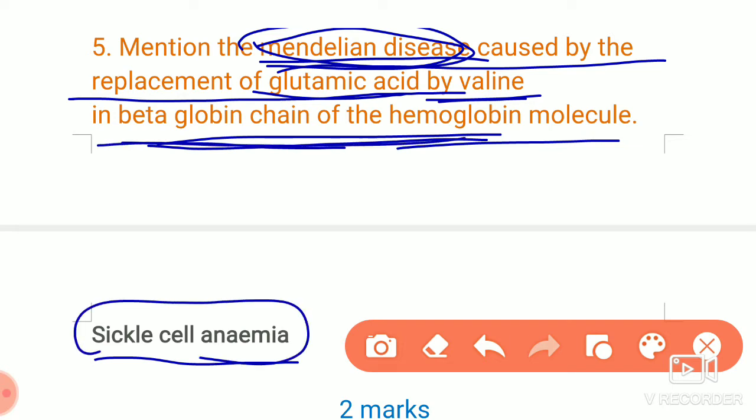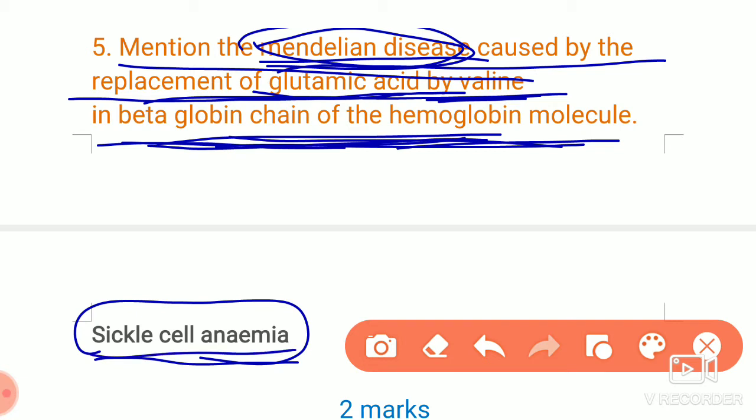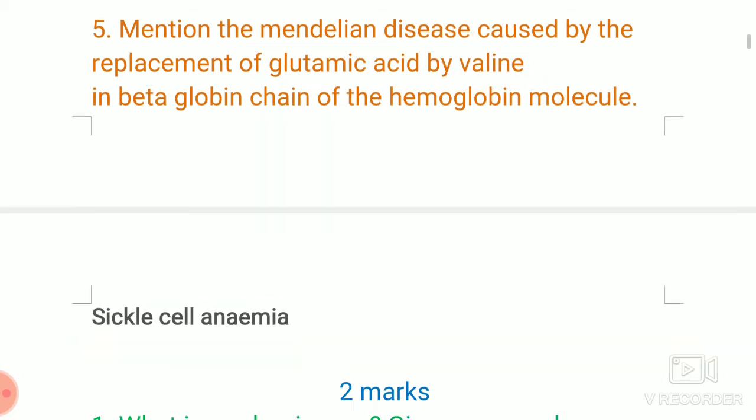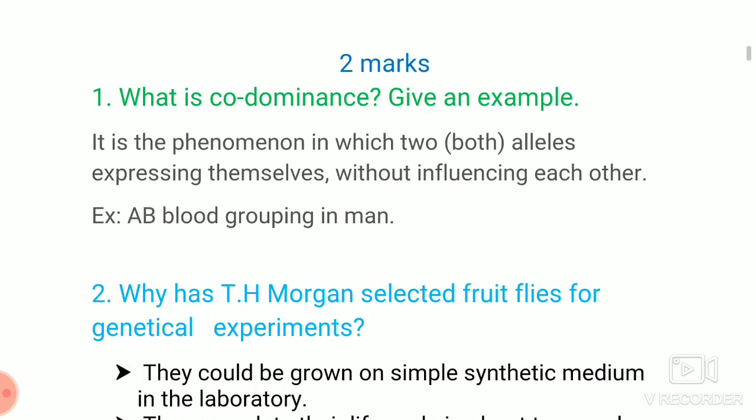The question may be big, and the complete answer may be sentences, but here we have to mention the disease as the answer, that is sickle cell anemia as a Mendelian disease. Then go to the 2 marks questions.